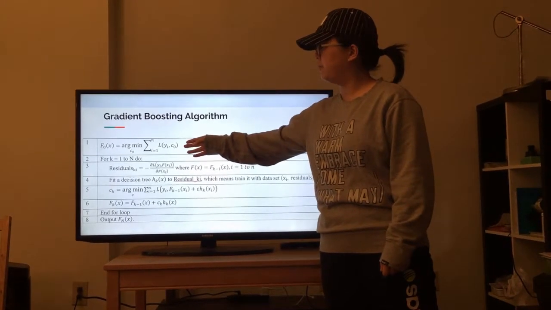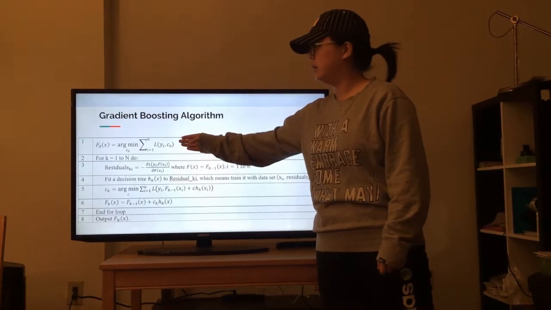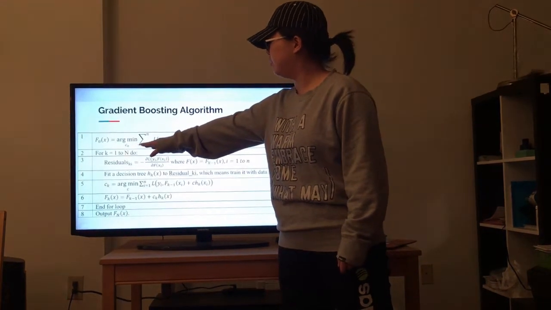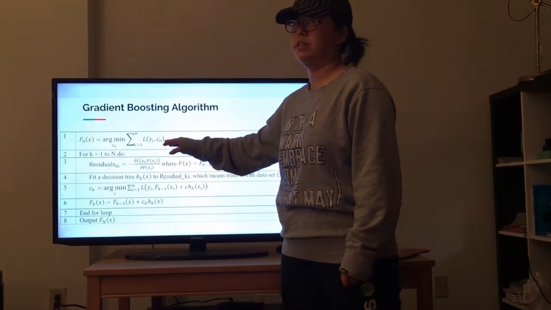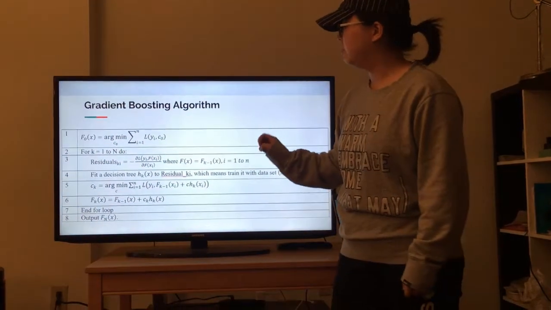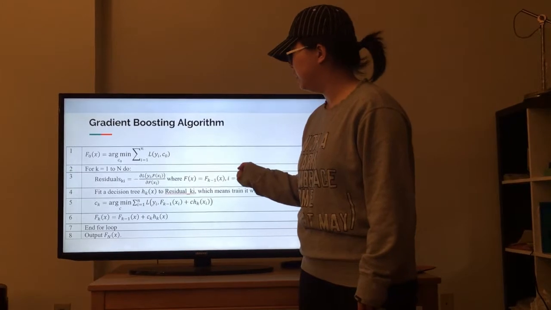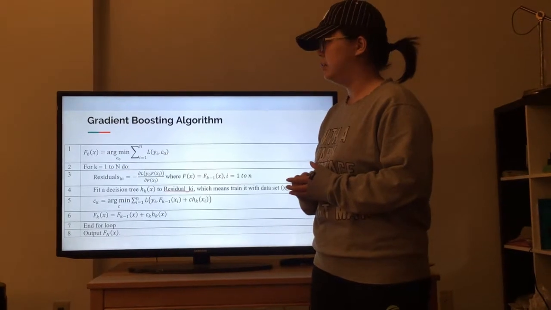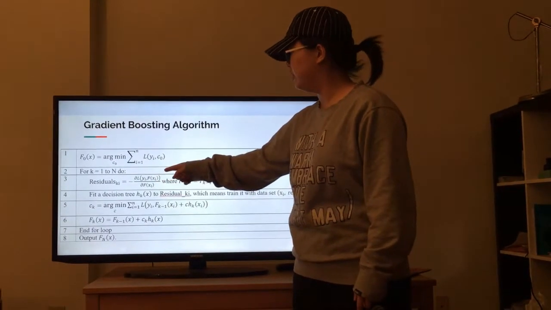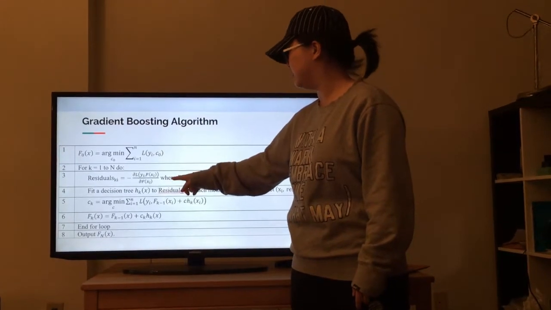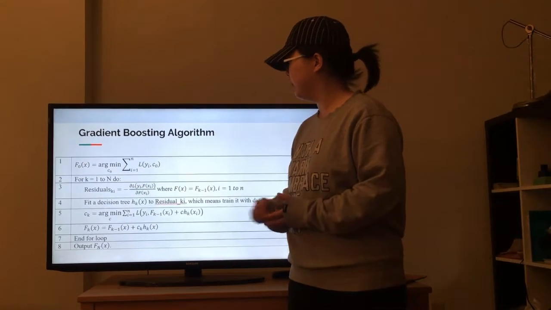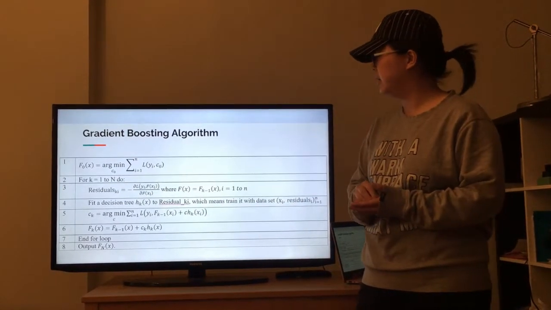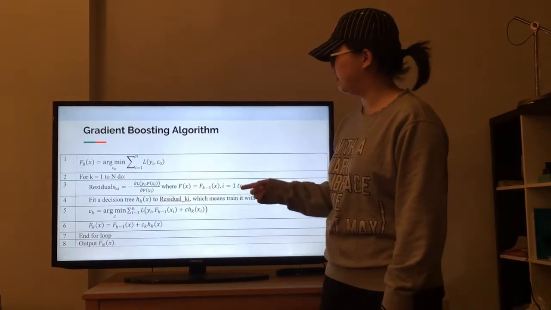As I mentioned before, we start with the constant model, where we pick the c0 that minimizes the sum of the loss function, and then we go into the for loop. The first step of the for loop is that we have to find the scheduled residuals, which is the negative gradient with respect to f(xi), and then we will get n many scheduled residuals.